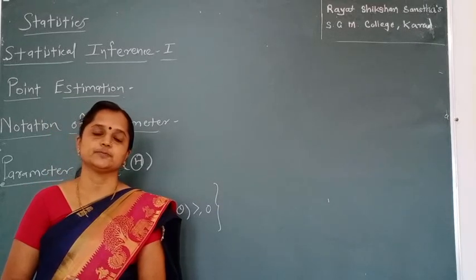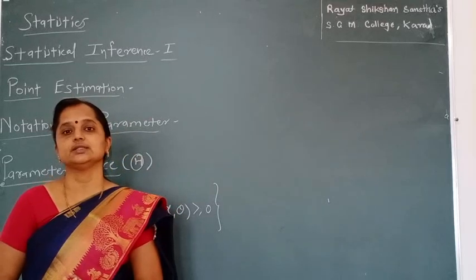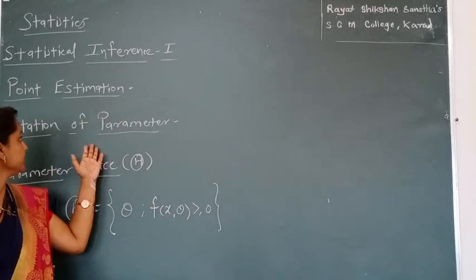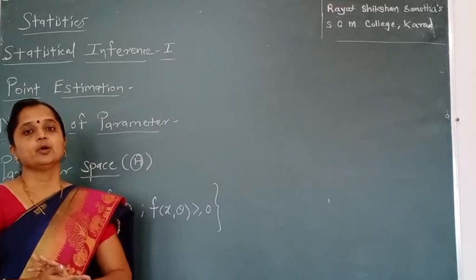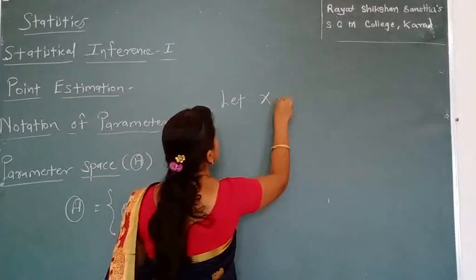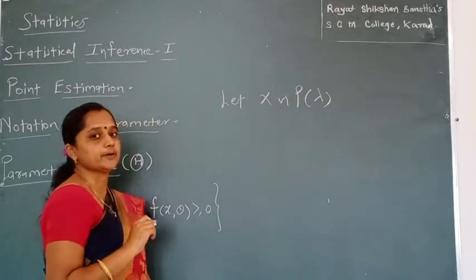and t distributions. We have seen that in all these distributions there are some constants in the function, and that constant is known as a parameter. So this is our first part, the notation of a parameter. For example, let a discrete random variable X follow a Poisson distribution with parameter lambda.